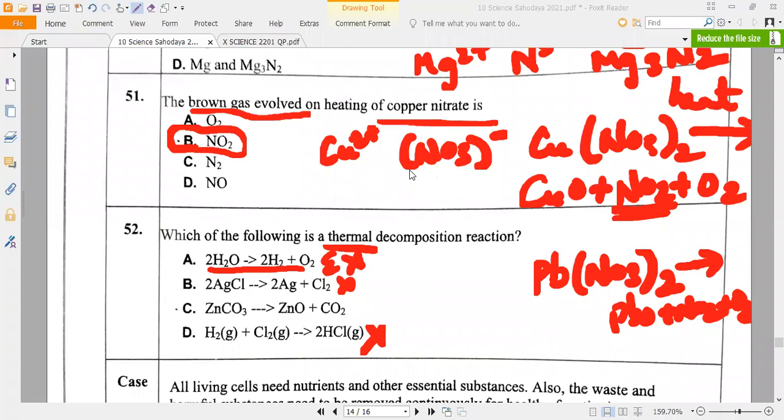Sir, electrolysis of water is also thermal decomposition. Electrolysis of water is by passing current, not by heating. Thermal decomposition means by heating. Just say by heating, not by passing electricity. Okay, sir. Remember that. They are not the same. If both were the same, then why would they give two processes? So what is the correct answer here, Karthikeyan?